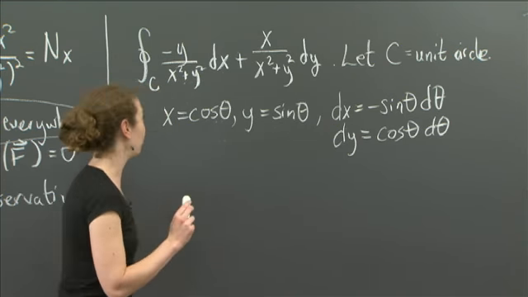So I'm integrating now. Again, I said I didn't mention the bounds. What are the bounds on theta to get the whole unit circle? I'm just going to integrate from 0 to 2 pi. Okay, so I integrate from 0 to 2 pi. That takes me all the way around the circle.